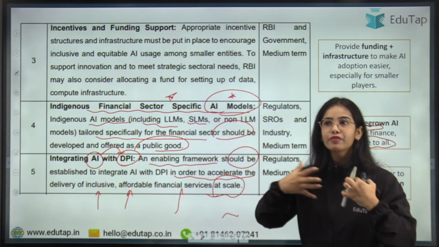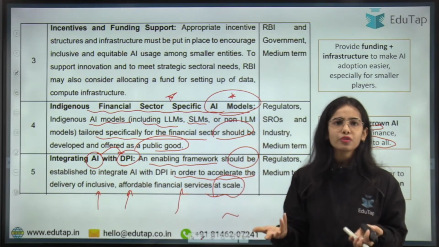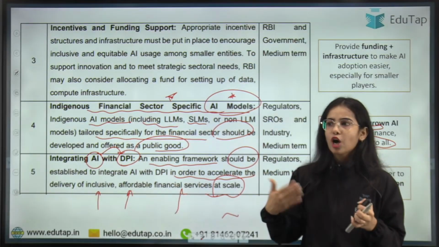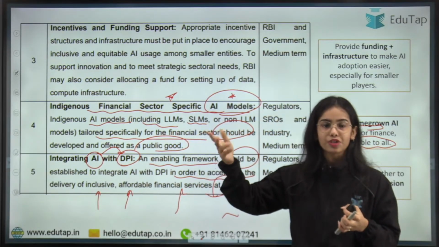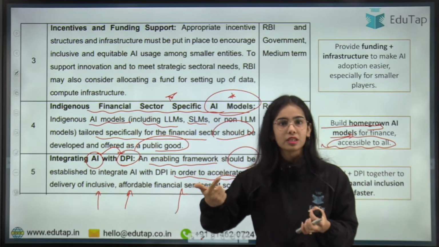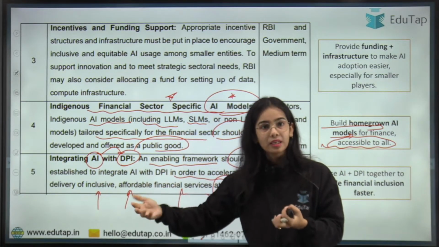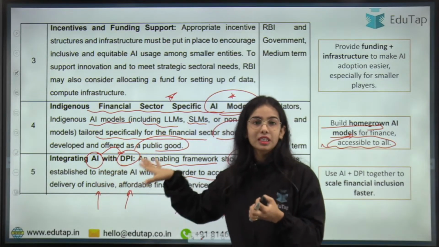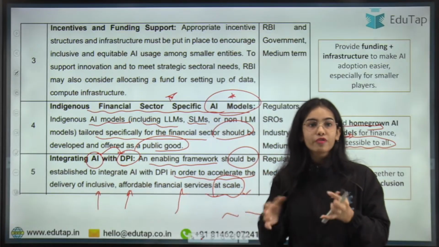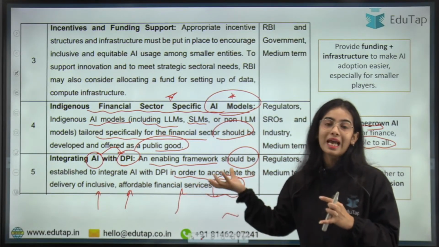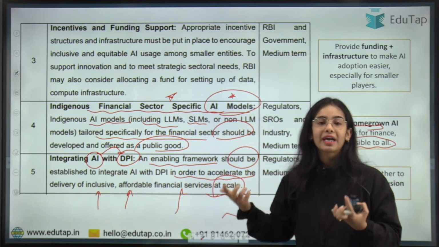If we want DigiLocker to reach at scale, how many of you use DigiLocker, or how many of your parents use DigiLocker, or how many of the grandparents are using the DigiLocker, or how many in the rural areas are using the DigiLocker? Not many. So integrate the AI with the DPI so that the digital public infrastructure becomes more inclusive, more affordable, and it becomes more used by the people.